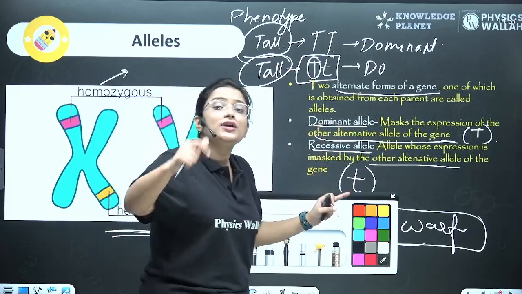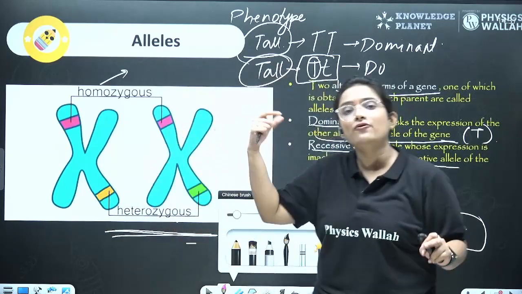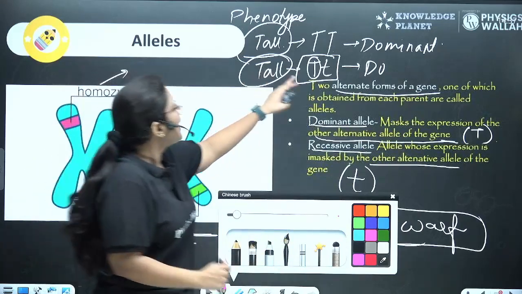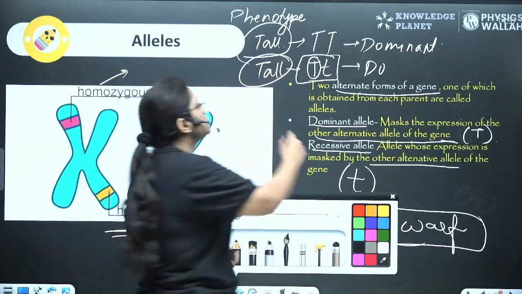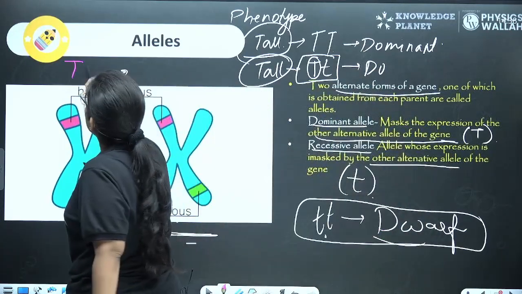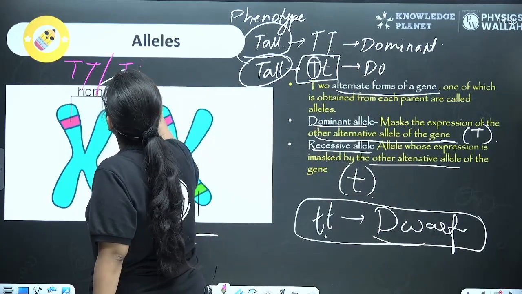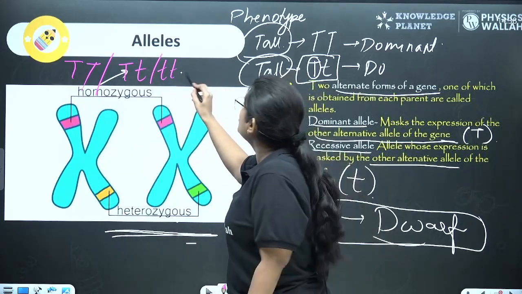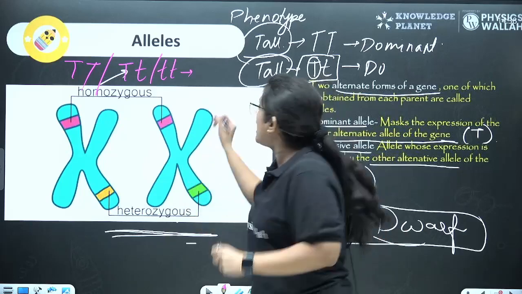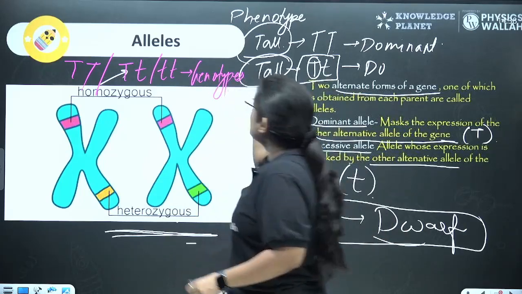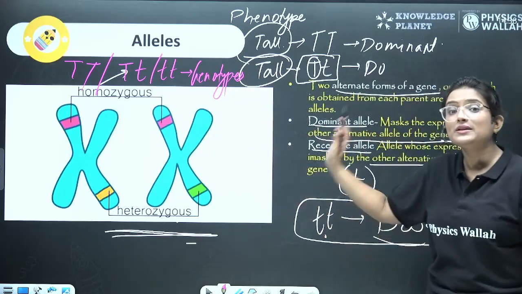So a unique set of genes is used for the formation of that trait, that phenotype. That unique set of genes is your genotype. So capital T capital T, capital T small t, or small t small t, those are the unique sets of genes and they are known as the genotypes. Okay. I hope it's clear so far.